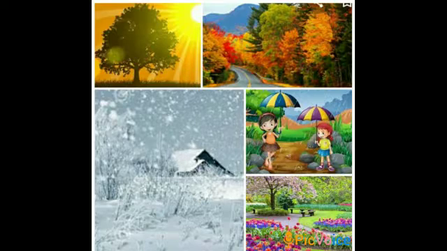And there are different types of seasons, children. Which are they? Yes, they are summer, rainy, autumn, winter and spring. Children, let's learn in detail about seasons. There are three main seasons. They are summer, winter and monsoon. And spring and autumn are the other two seasons.